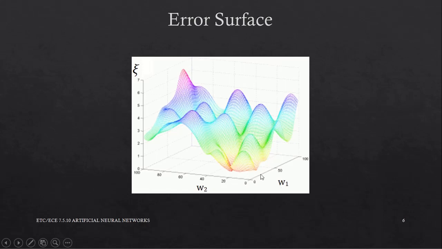So, the major changes that we have introduced now are, firstly, the activation function of the neuron, and secondly, the new error function, the mean squared error function, that will help in obtaining the weight update equation for the delta learning rule. So, how do we obtain the weight update equation now?